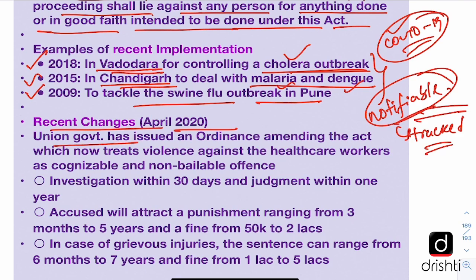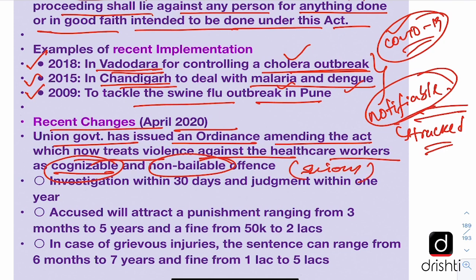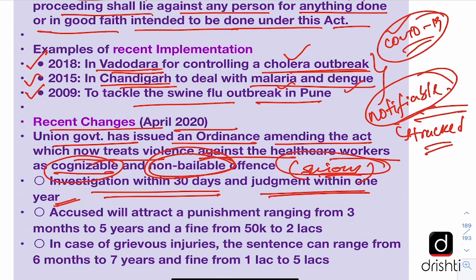So the union government has now issued an ordinance to amend the act, which will now treat the violence against the healthcare workers as cognizable and non-bailable. So cognizable and non-bailable means the offences are now being treated under the serious category. It further says that the investigation has to be completed within 30 days and the judgment in such cases has to be given within 1 year. And the accused will attract a punishment ranging from 3 months to 5 years imprisonment and a fine ranging from 50,000 to 2 lakhs rupees.